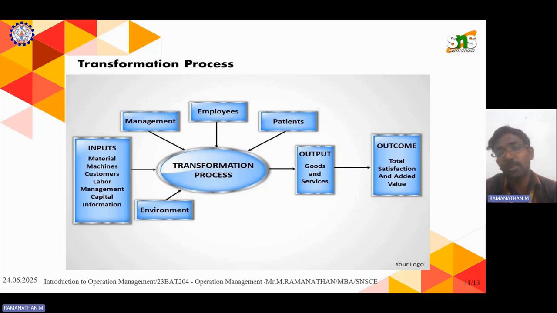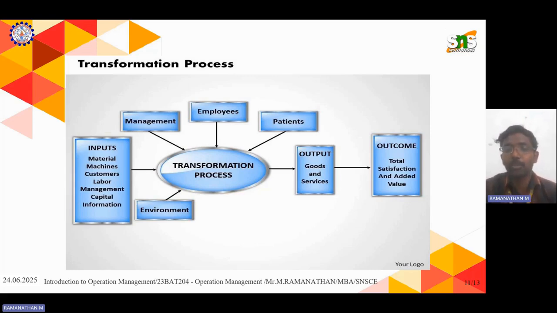From that we take feedback from the customer, and as feedback we can change our inputs and transformational process accordingly. The outcome is that the customer and consumer have to be satisfied and value has to be added. That's the important one.